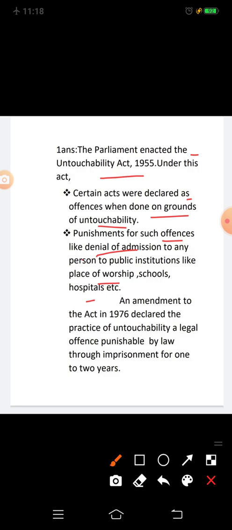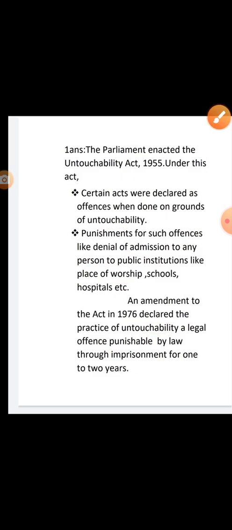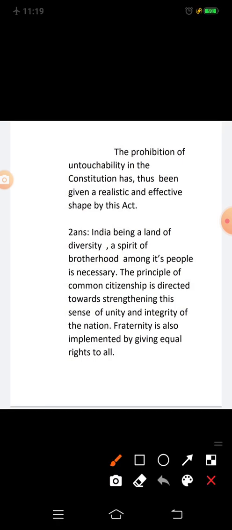An amendment to the Act in 1976 declared the practice of untouchability a legal offence punishable by law through imprisonment for 1 to 2 years. The prohibition of untouchability in the Constitution has thus been given a realistic and effective shape by this Act. So question 1 is complete.